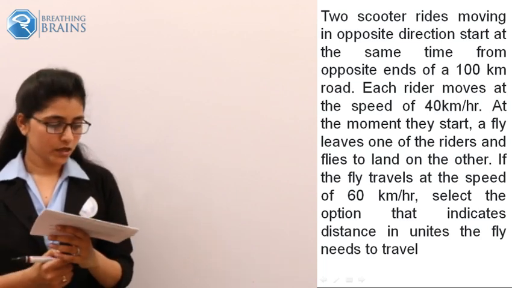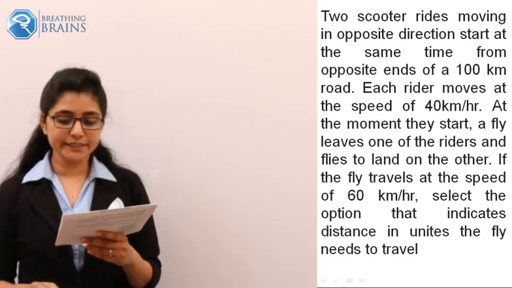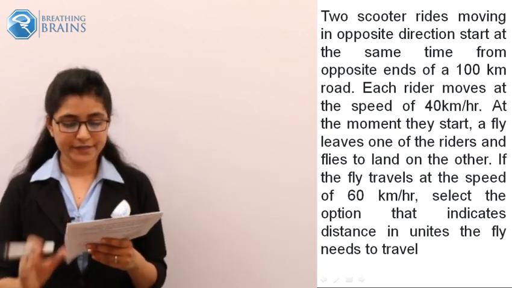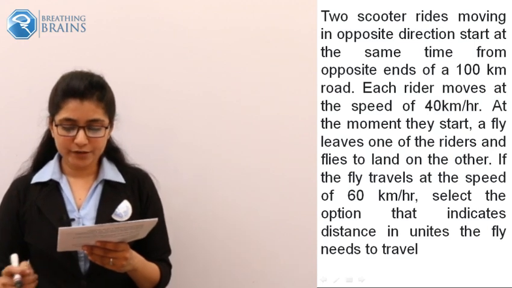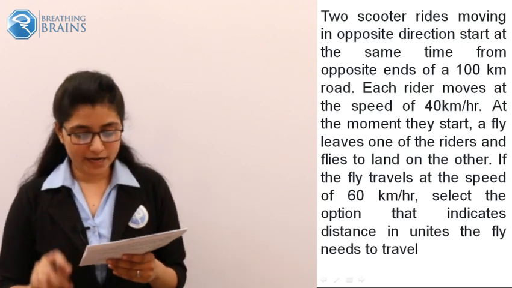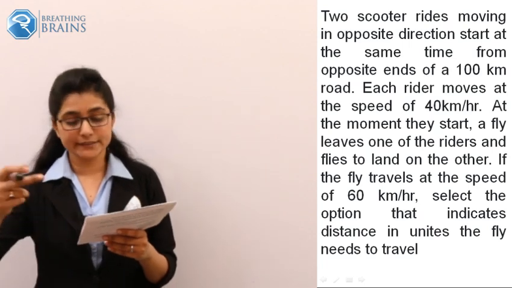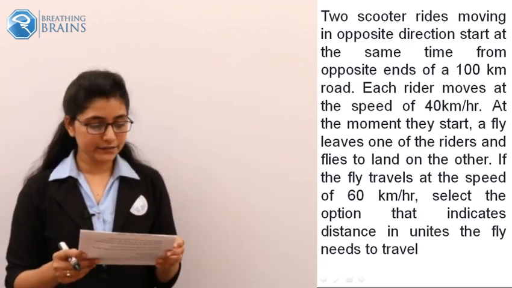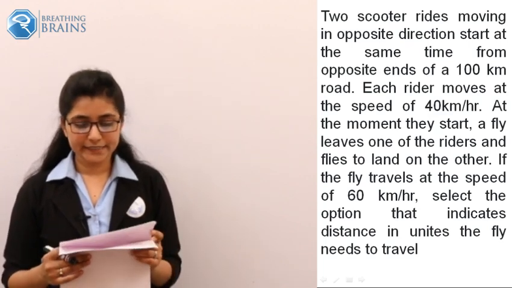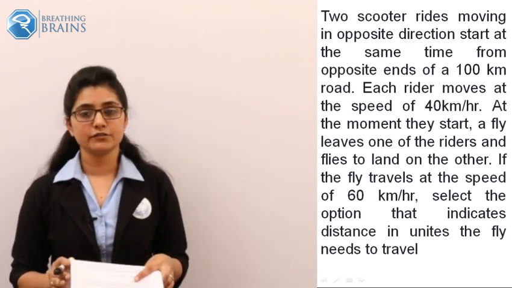Now, the question is: two scooter riders moving in opposite directions start at the same time from opposite ends of a 100-kilometer road. Each rider moves at the speed of 40 km per hour. At the moment they start, a fly leaves one of the riders and flies to land on the other. If the fly travels at the speed of 60 km per hour, select the option that indicates the distance in units the fly needs to travel. Okay.